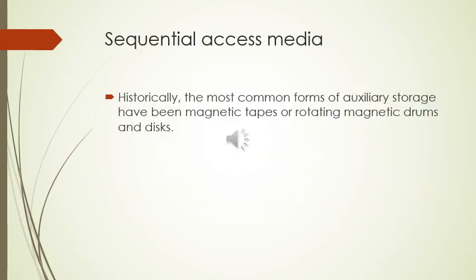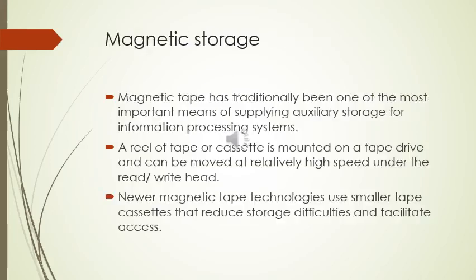The sequential access media, historically the most common form of auxiliary storage, have been magnetic tapes or rotating magnetic drums and disks. The magnetic tape has traditionally been one of the most important means of supplying auxiliary storage for information processing systems. A reel of tape or cassette is mounted on a tape drive and can be moved at relatively high speed under the read or write head.